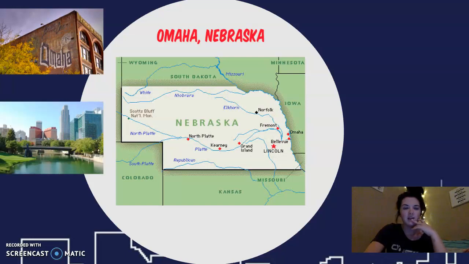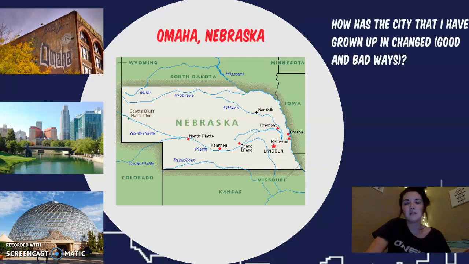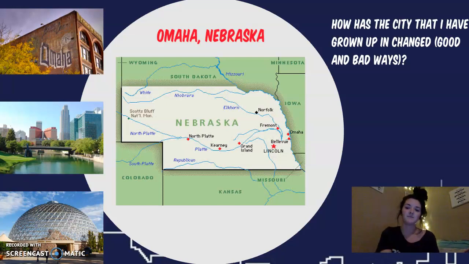Omaha's a pretty big city for Nebraska. We have the world's largest zoo. Some of the questions: I'm going to be using the then and now approach, which was on the assignment document PDF that I read about the assignment. I'm going to be using this approach and asking how has the city that I've grown up in changed in both good and bad ways.